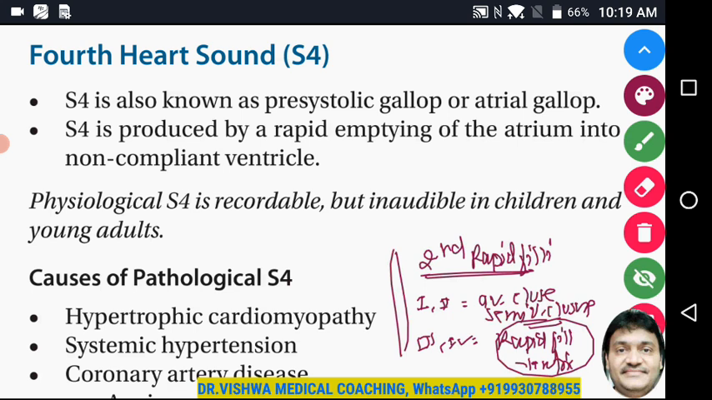During rapid filling, first rapid filling and a second rapid filling. First rapid filling, third heart sound; second rapid filling, fourth heart sound. ठीक है, rapid emptying of the atria into the ventricles, मतलब ventricle का ही filling, atria का emptying, this similar thing, same thing.